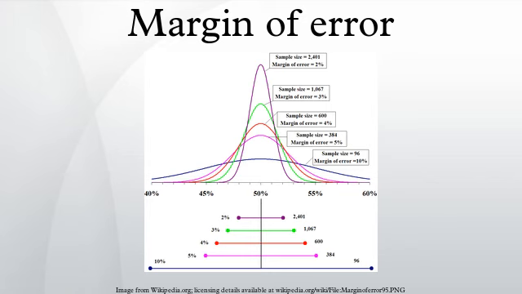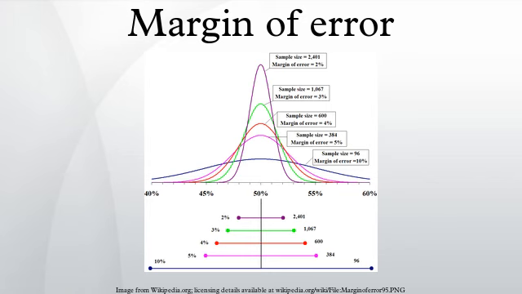In media reports of poll results, the term usually refers to the maximum margin of error for any percentage from that poll. Different confidence levels: for a simple random sample from a large population, the maximum margin of error is a simple re-expression of the sample size n. The numerators of these equations are rounded to 2 decimal places. Margin of error at 99% confidence, margin of error at 95% confidence, margin of error at 90% confidence.